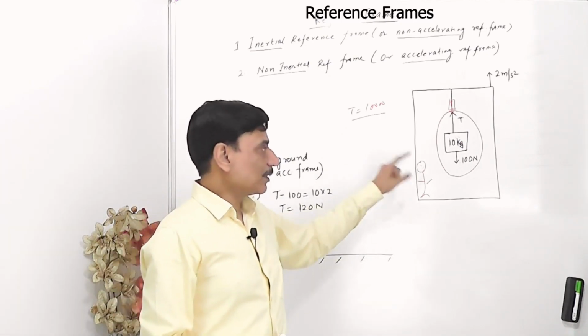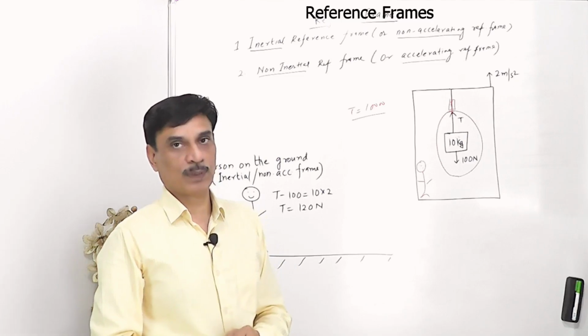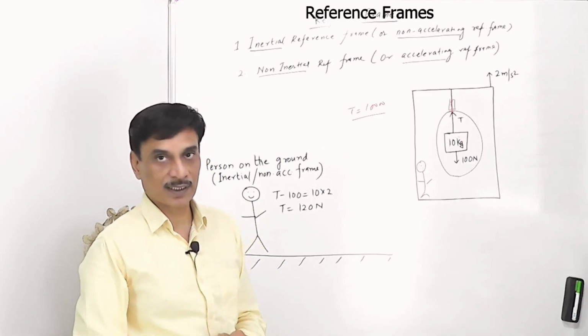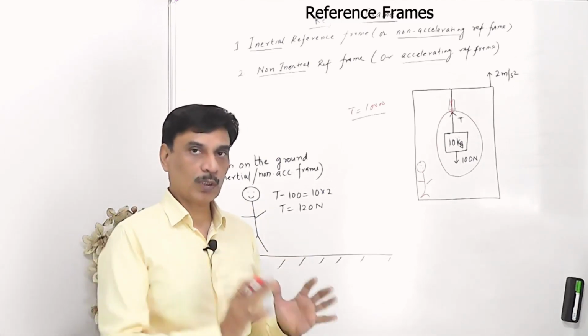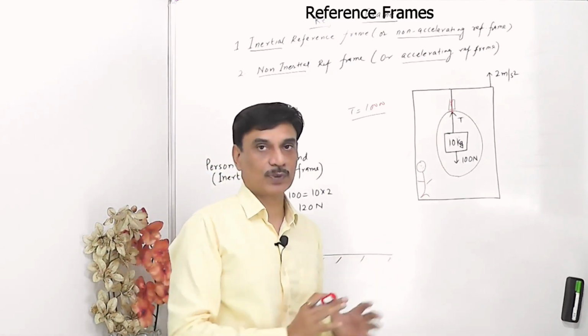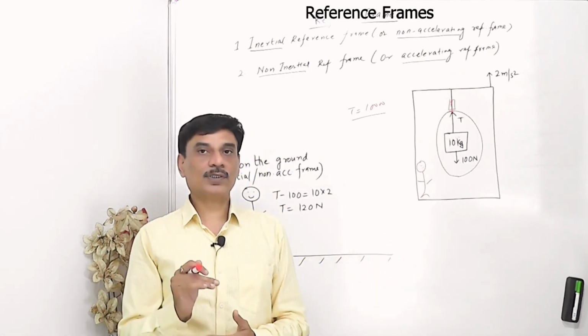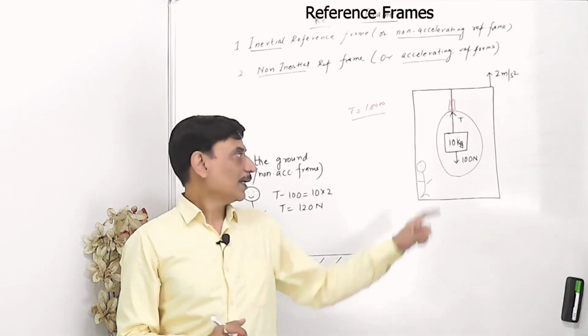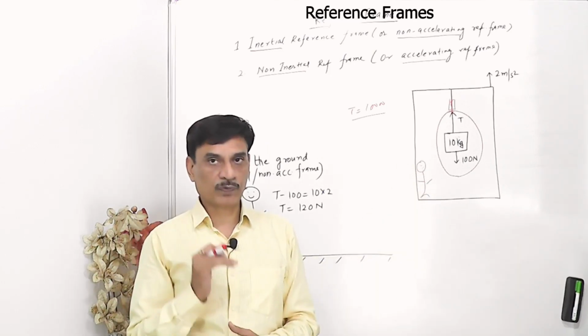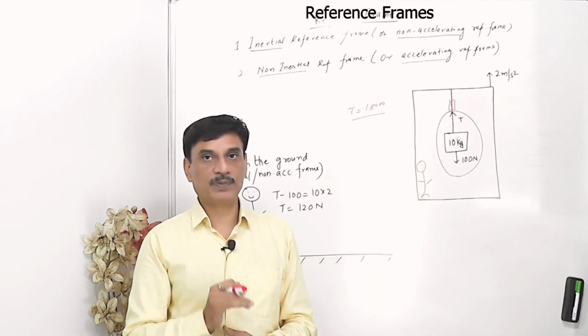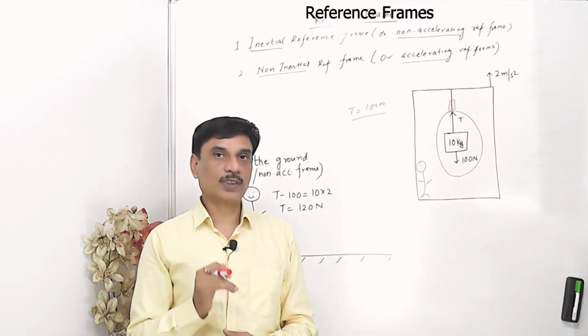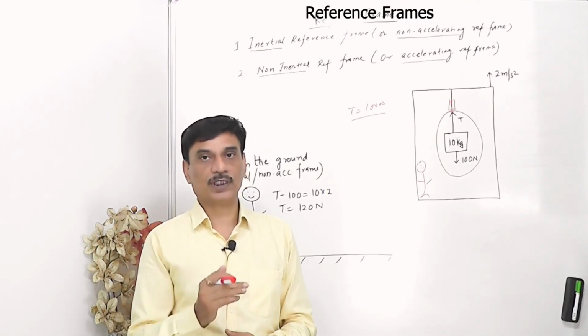If this accelerating observer wishes to apply the equation F = ma, then in addition to all the real forces, whatsoever real forces are there, he will add one more force on the observed object, which is called a pseudo force or a fictitious force.